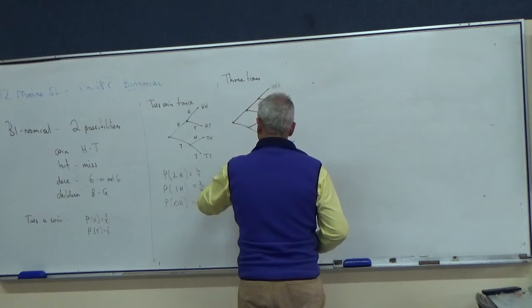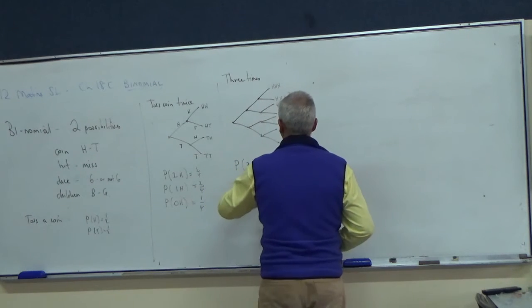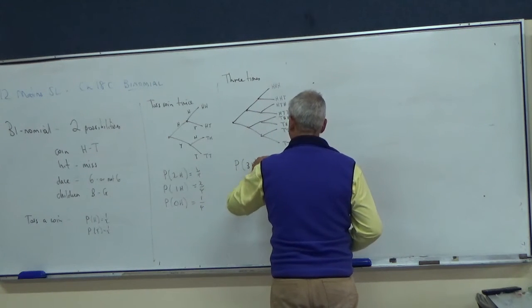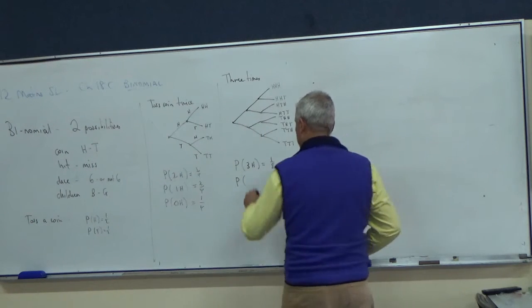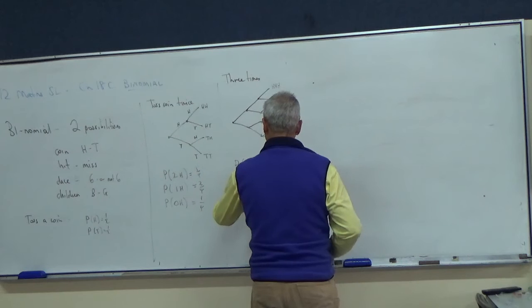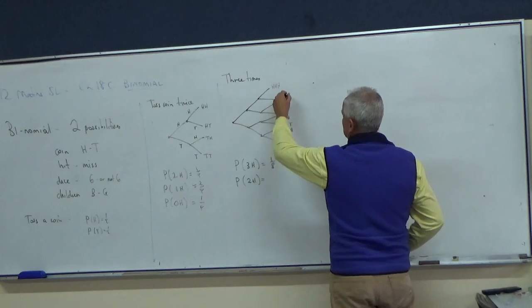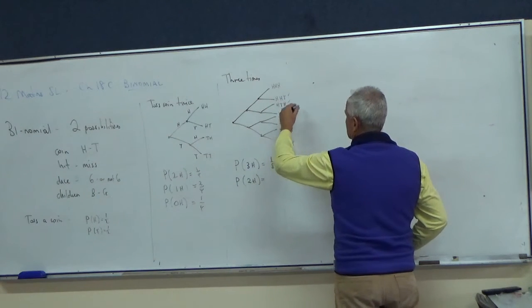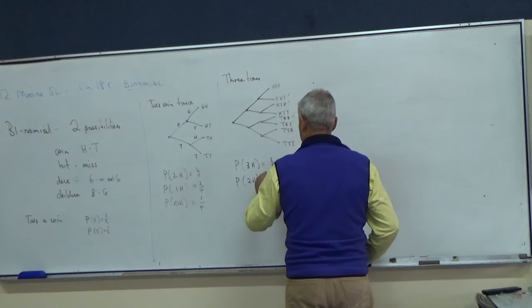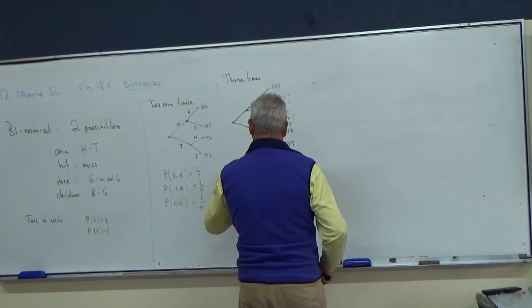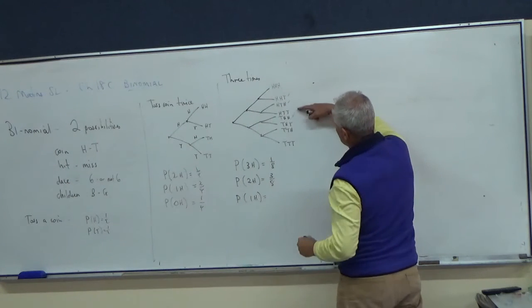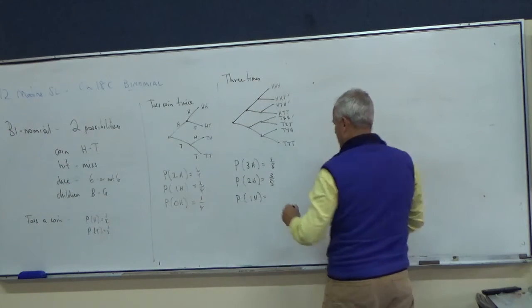Probability of 3 heads is equal to 1 out of 8. Probability of 2 heads: there's 2 heads, there's 2 heads, and there's 2 heads, so it's 3 eighths. Probability of 1 head, there's 1 head, there's 1 head, there's 1 head, again it's 3 eighths.